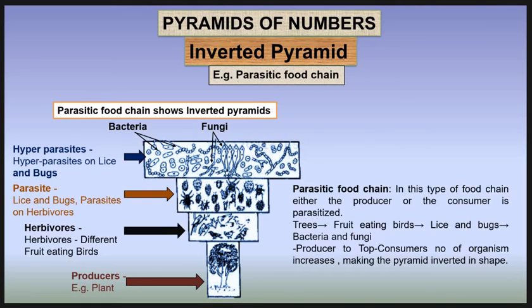However, in a parasitic food chain, the pyramid is always inverted. This is due to the fact that a single plant may support the growth of many herbivores like fruit-eating birds, and each herbivore in turn may provide nutrition to several parasites like lice and bugs. These in turn support many hyperparasites. Thus from the producers toward the consumers there is a reverse position, that is, the number of organisms gradually increases, making the pyramid inverted in shape.